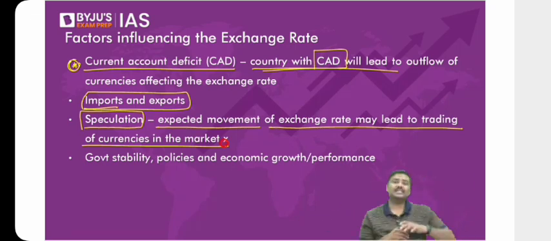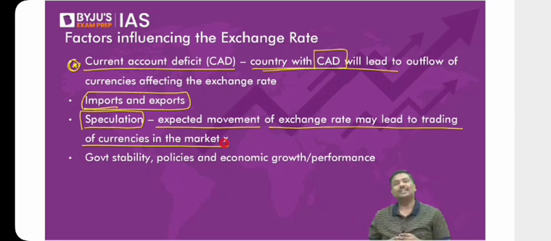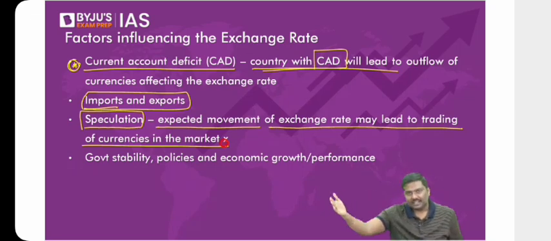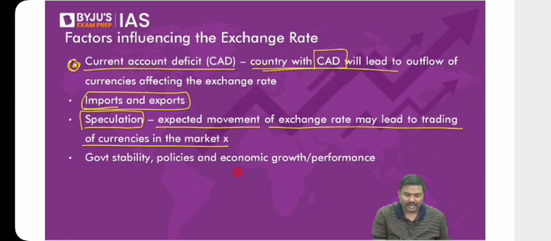But because of, let's say, Fed tapering happening, the Federal Reserve has increased interest rates. Uncertainty about whether there is going to be a recession or not. Because of the banking crisis that is happening in various countries, do you think foreign investors will feel safe investing in a foreign market or in the domestic market? They'll feel much safer when they invest in a stable domestic market. So we are speculating based on observation. We are simply speculating that in the coming days there could be outflow of currencies from the domestic market. Now imagine, follow this carefully. Imagine you have to pay $1 because you have borrowed.